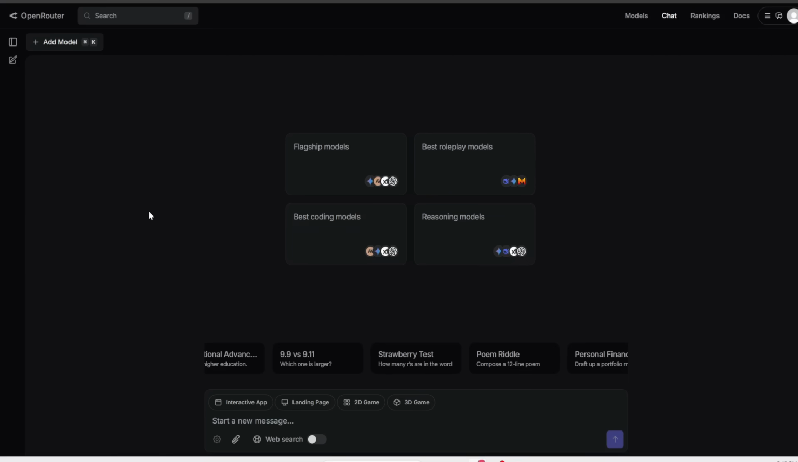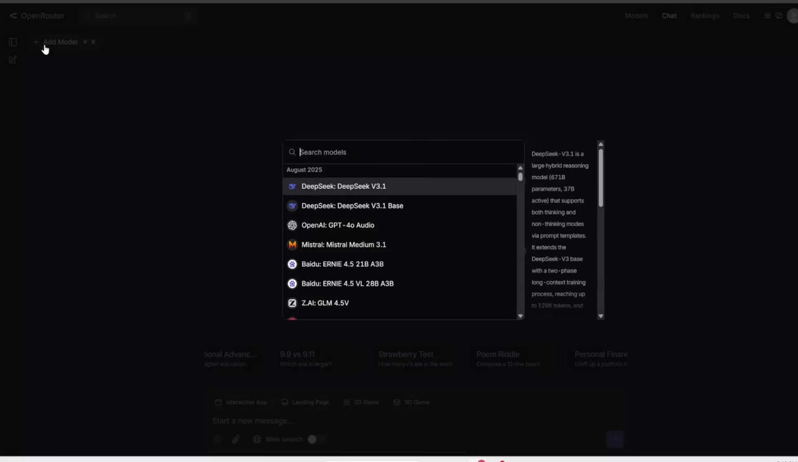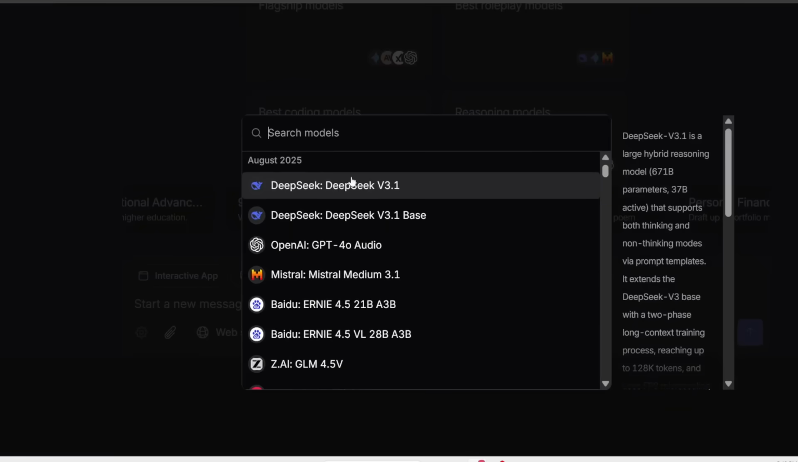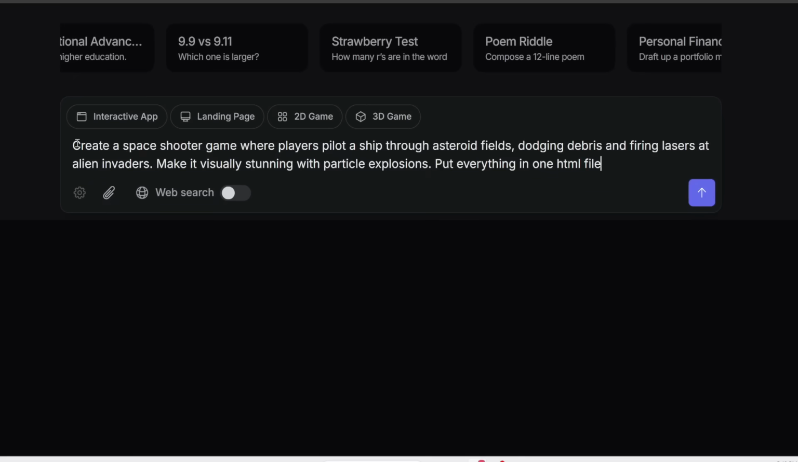So for this video, to show you some demos, just to make sure I'm actually using version 3.1, I'm going to use another free platform called OpenRouter where you can test different AI models. And then over here, I'm going to add model and then select DeepSeek 3.1. And then let's test a few examples.